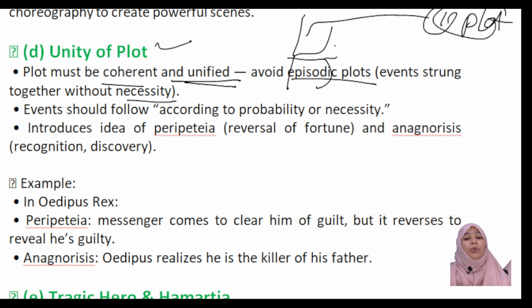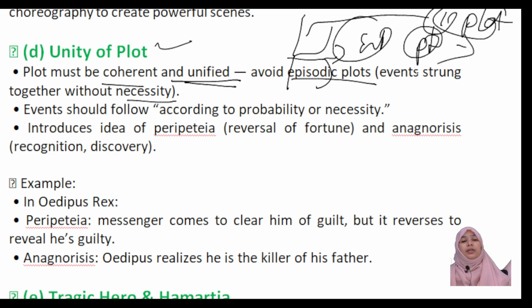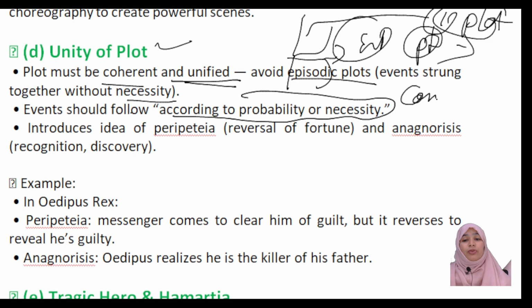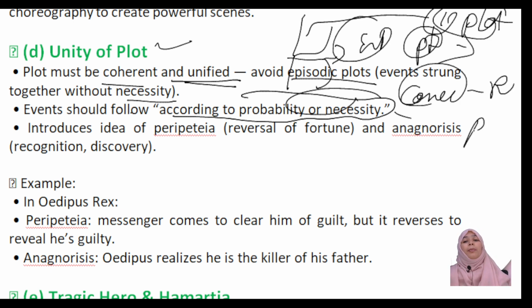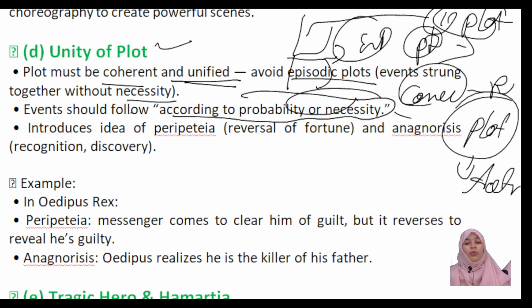No need to add so many episodes in that plot. Just explain it in one way, in one part, that is unity of plot. And it should follow probability or necessity. This is also one of Aristotle's concepts. Keep this in mind. We can see this concept in a plot, in a Poetics work.